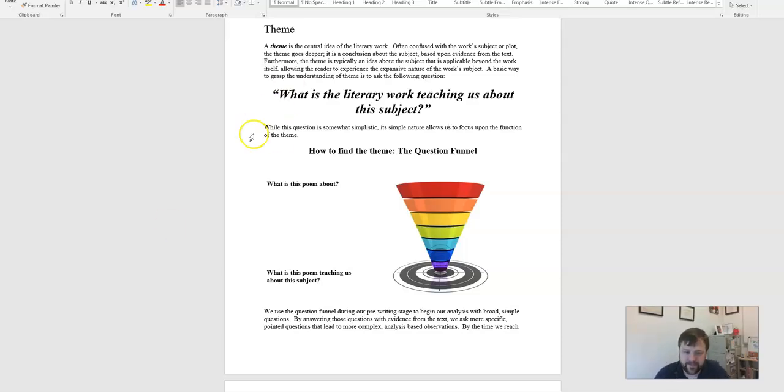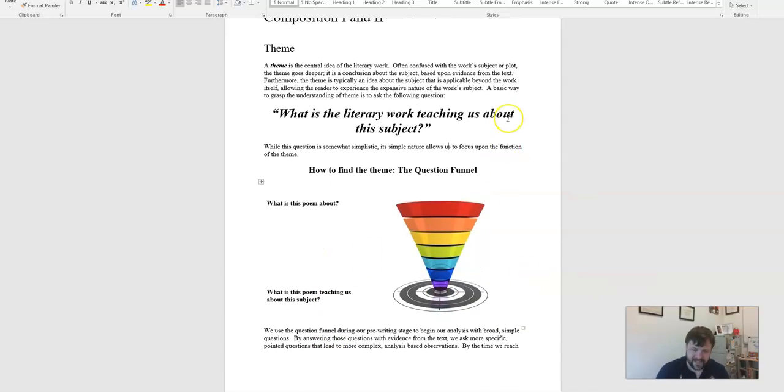What you see here with this question funnel is a basic question for the topic, starting with a really big, broad question. Once you get the answer to that, you can ask another question about that answer. This poem is about love. What's it saying about love? Here's the situation it's telling us about love. Then you can get down to a really specific question: what is this poem teaching us about love? Notice it's just like the bottleneck in an hourglass. When you keep answering big, broad questions, they lead you down to a really specific question where the answer can help you come to the big theme. So that's what we mean with a theme.